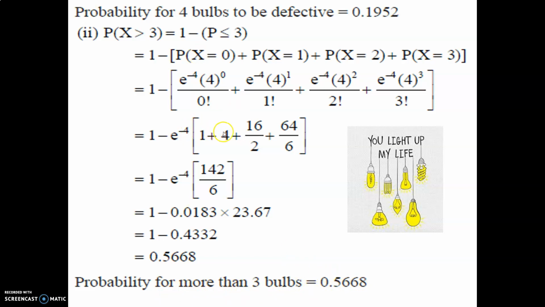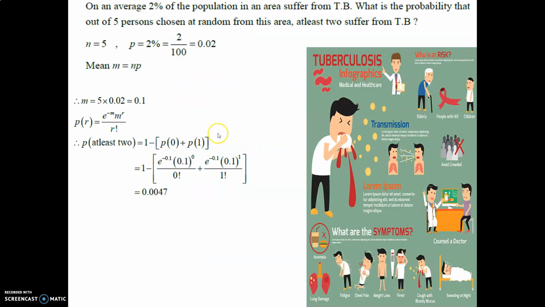We have to consider another problem within the Poisson distribution. On an average, 2% of the population in an area suffers from TB. What is the probability that, of 5 people chosen at random from that area, at least 2 suffer from TB?